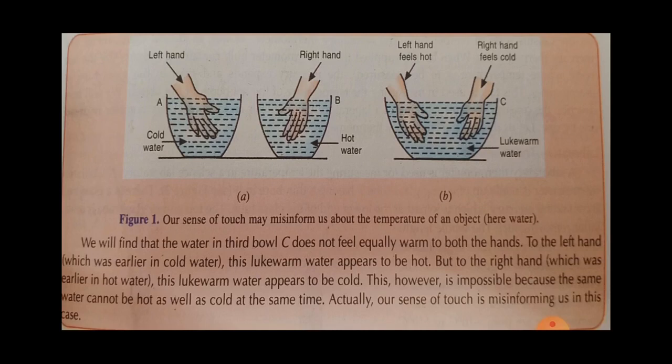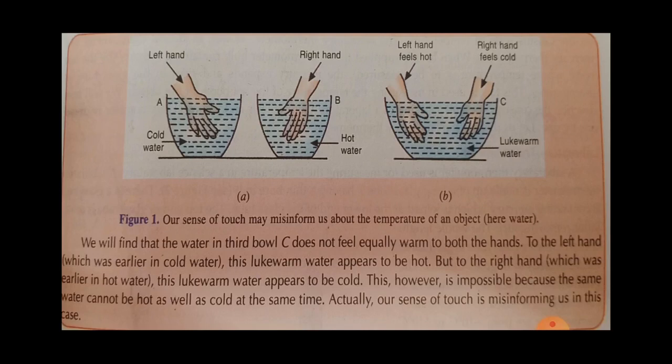Then we will find that the water in the third bowl doesn't feel equally warm to both the hands. To the left hand, which was earlier in cold water, this lukewarm water appears to be hot, but to the right hand, which was earlier in hot water, this lukewarm water appears to be cold.